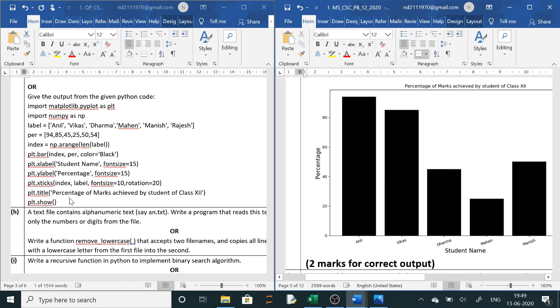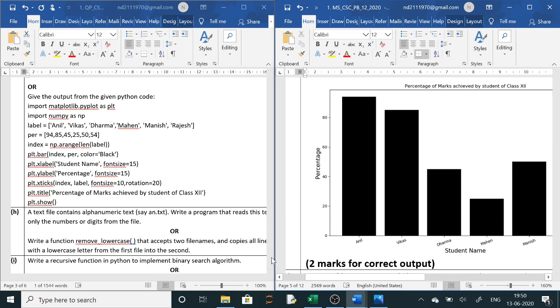And then you have to write the title. In ticks you have to write these ticks. Clear? Font size is 10, rotation 20. Then everywhere font size, so all right, no need to worry about it. So the X label you will write here as student name and the Y label you will write as percentage.